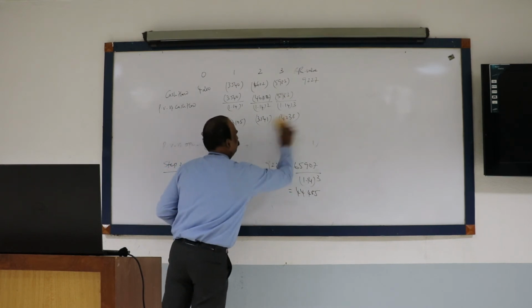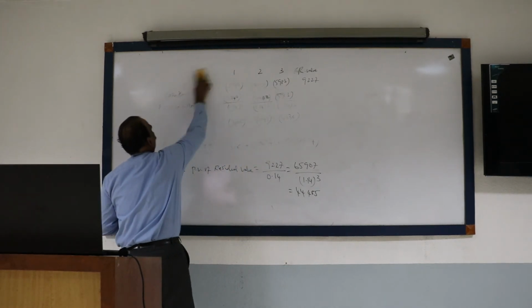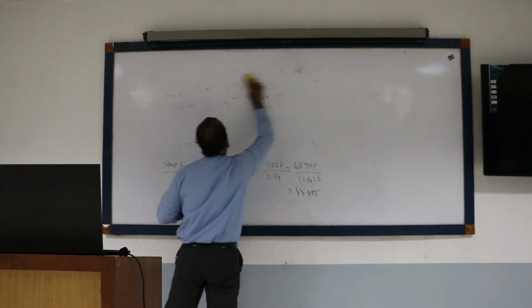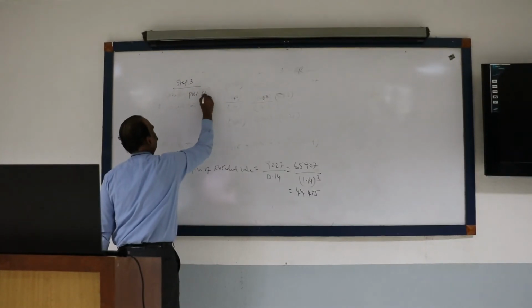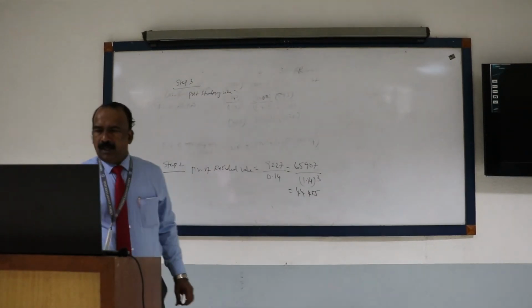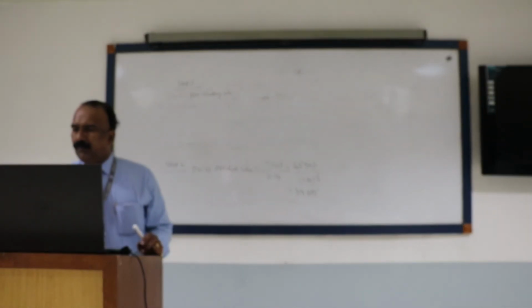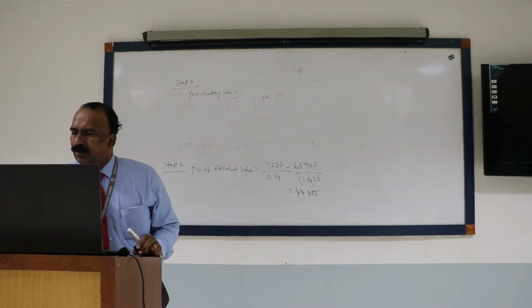Step 3. Post strategy value is step 1 plus step 2. I mean, as per our discussion here, it was step 2 and 3. Step 1 was operating cash flow, and then we calculated the present value of operating cash flow. But we have taken step 1 as the present value of operating cash flow. If you take it the other way also, it is all right, no problem.